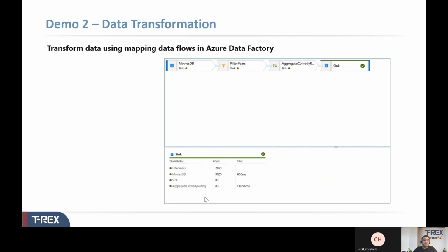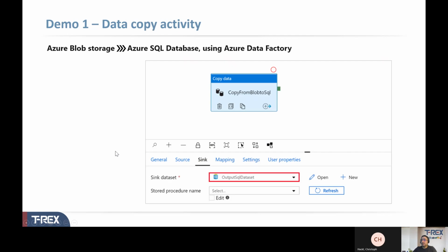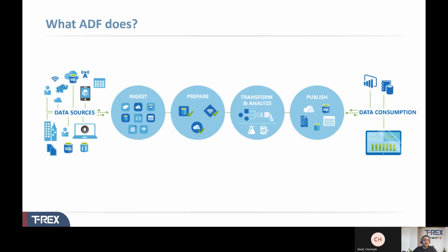Then we have the transform and enrich step, right? So compute services such as Databricks and machine learning can be used to prepare or produce transformed data on a maintainable and controlled schedule to feed production environments with cleansed and transformed data.